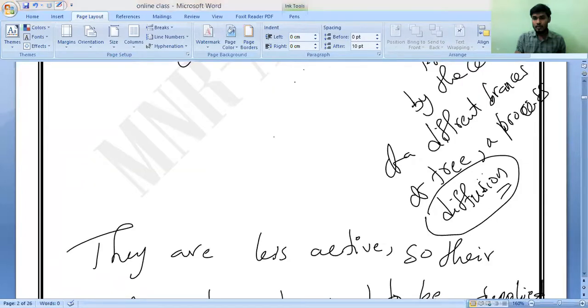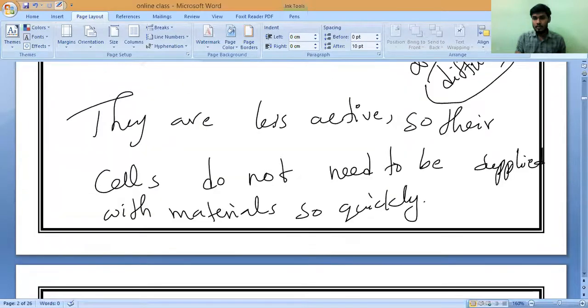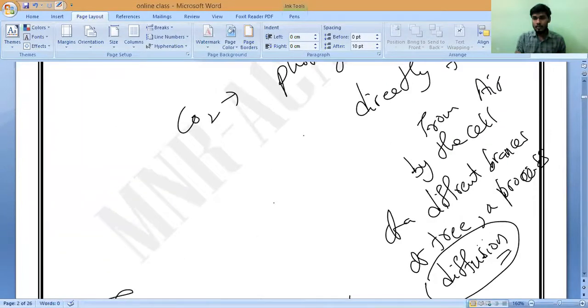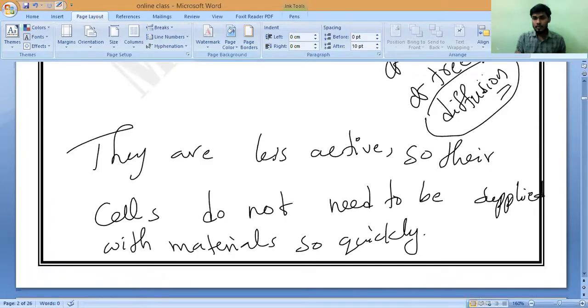Do you understand, everybody? That is the reason behind it. This is what the reason and assertion based questions are. Understand? They may ask you the question. Suppose, for example, you take the assertion: diffusion is enough to supply the oxygen and carbon dioxide for respiration and photosynthesis in plants. Below, they will give you some reason: because they are more active, so their cells do not need to be supplied with materials so quickly.